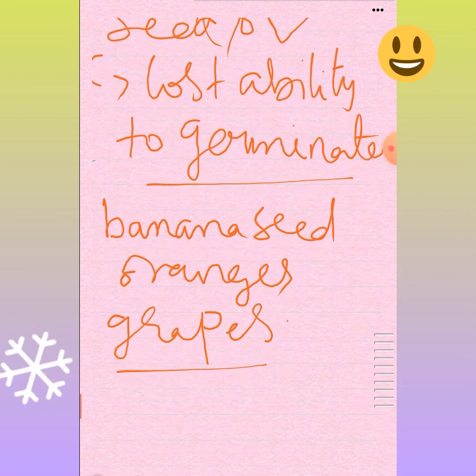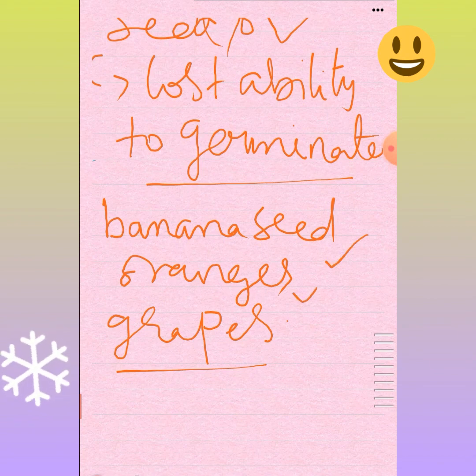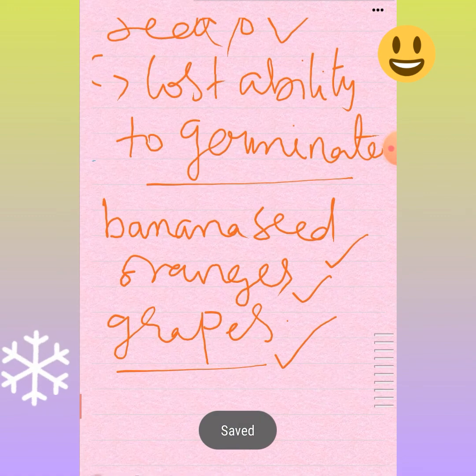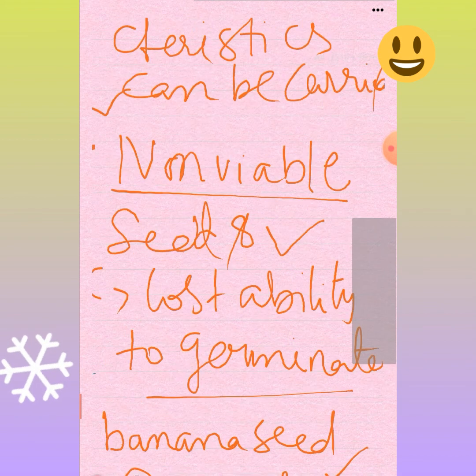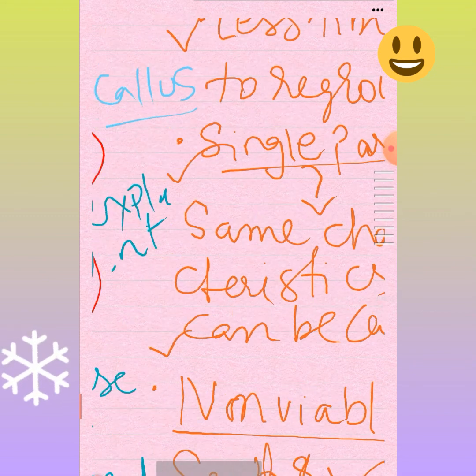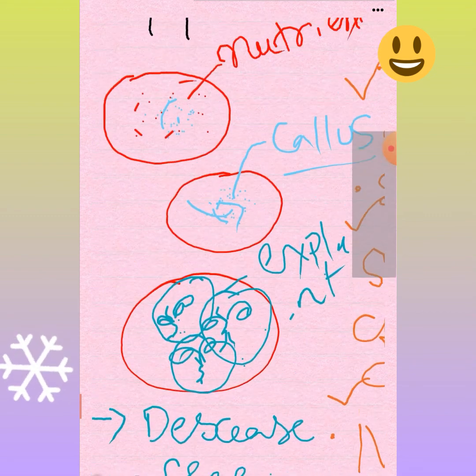Which types of seeds? Banana seeds, some types of orange seeds, some types of grape seeds cannot germinate. So in that case vegetative propagation is the best option. Okay, so that is about vegetative propagation, which comes under one of the asexual modes of reproduction.